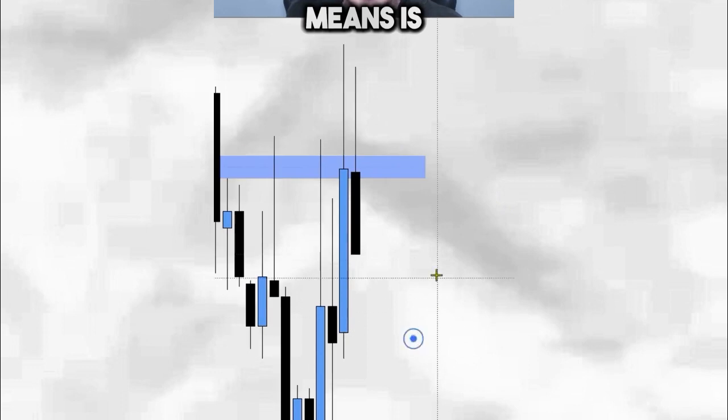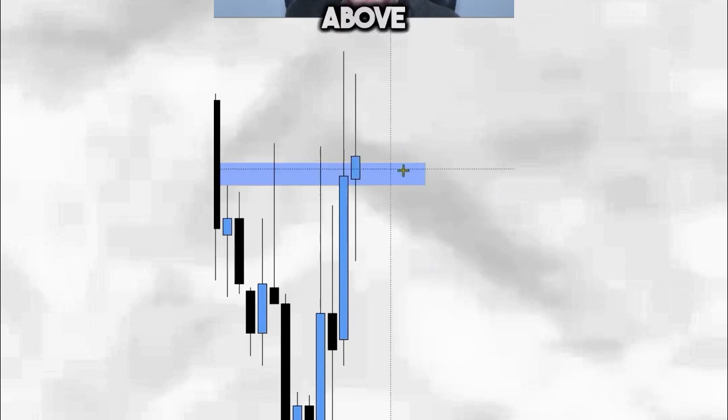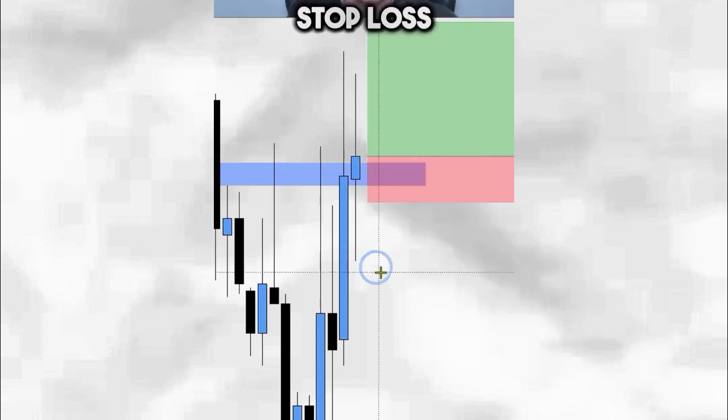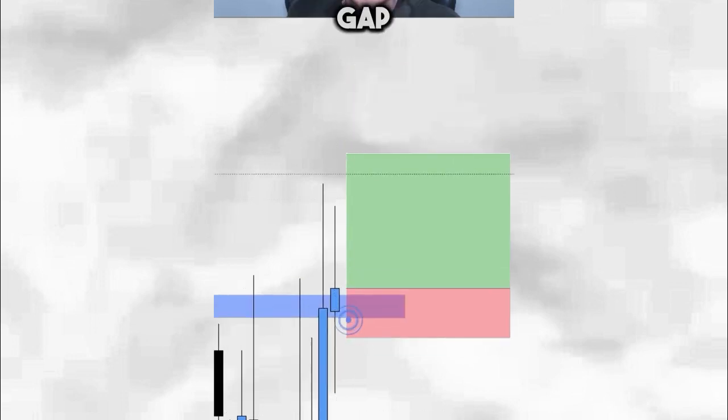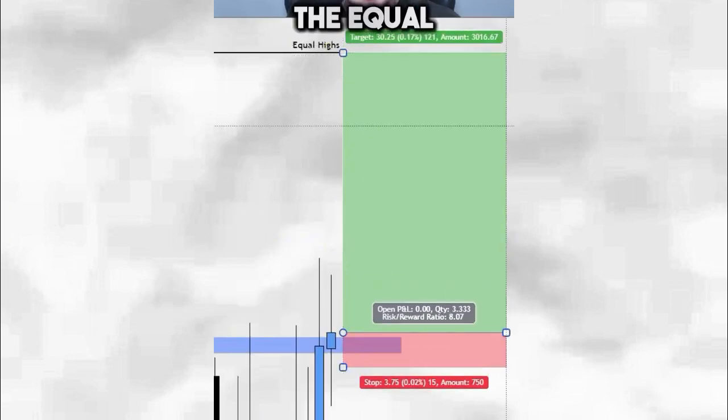So all that means is as soon as we get a candle close above this now inversion fair value gap, we can enter into a long position. Our stop loss will go if we get a candle close back below this now inversion fair value gap. Then your take profit will simply be the equal highs above.